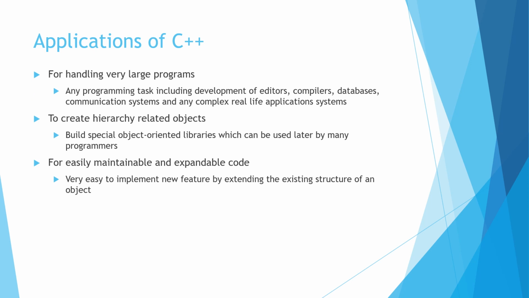Applications of C++. C++ can be used for handling very large programs, such as for building editors, compilers, databases, communication systems, etc. It can be used to create hierarchy related objects, such as object-oriented libraries. For example, iostream.h, then conio.h, etc. are the library files. For easy maintainability and expandable code, we can also use C++.